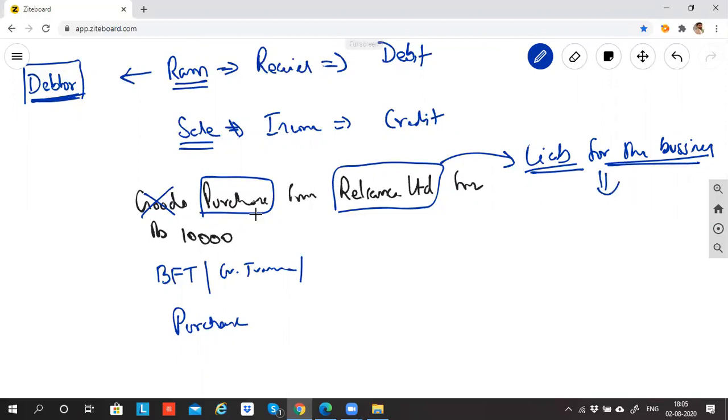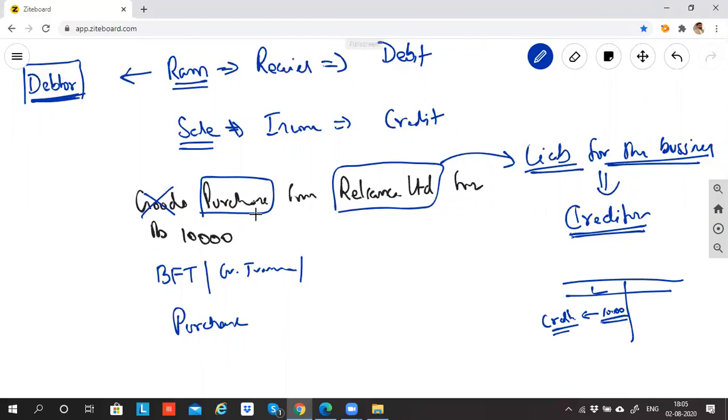Having said that, this is a liability. What is the kind of liability here? What name will you give to this liability? Creditor. In the balance sheet, did I ever teach you that you will write artificial or natural? When I record the liability, by what name will I record the 10,000? I need to record 10,000 because I need to pay. You will not record Reliance Limited. You will record him as creditor. So Reliance Limited in accounts is technically called a creditor. The name of the liability given to this kind of people is creditor.